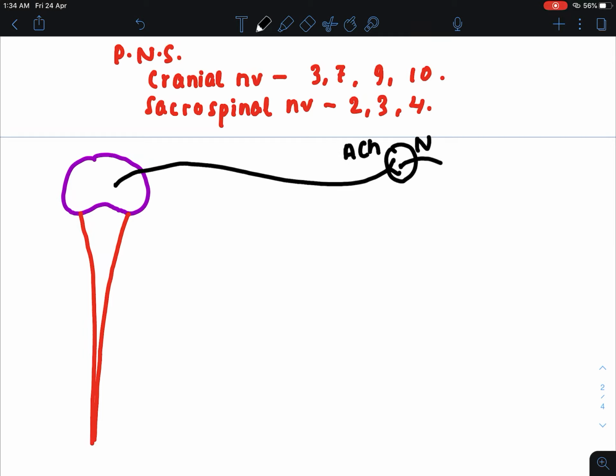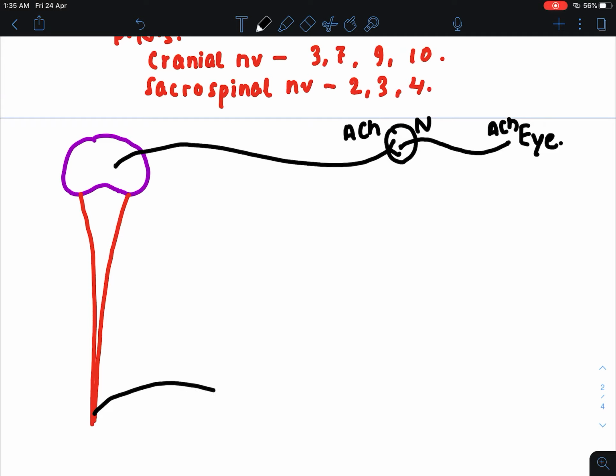Now this is the postganglionic fiber, and this postganglionic fiber is also secreting acetylcholine. So at both places, the preganglionic fiber as well as the postganglionic fiber, acetylcholine is secreted to the eye, and we know that the parasympathetic nervous system causes miosis in the eye.